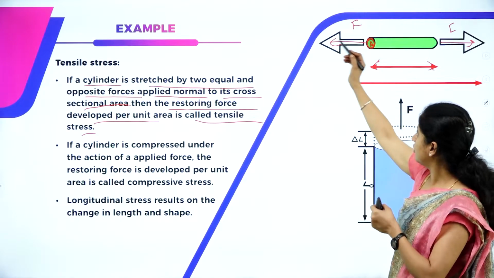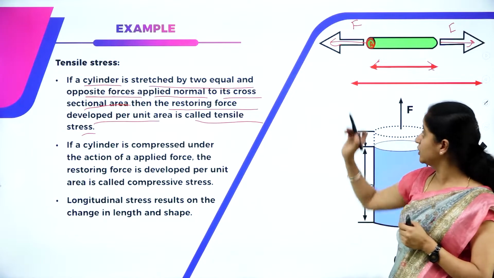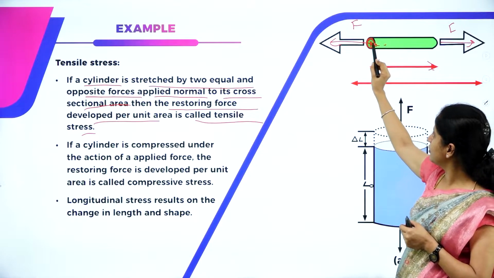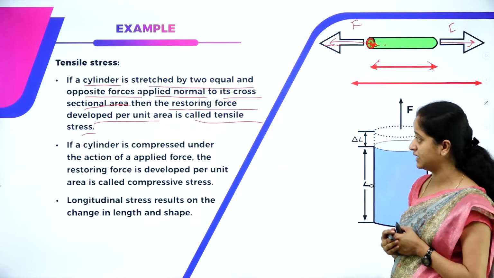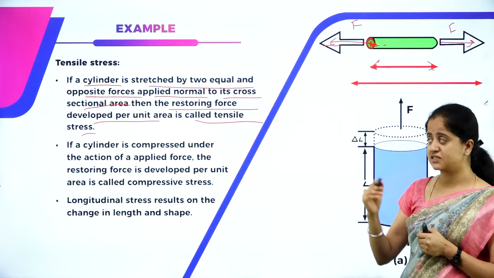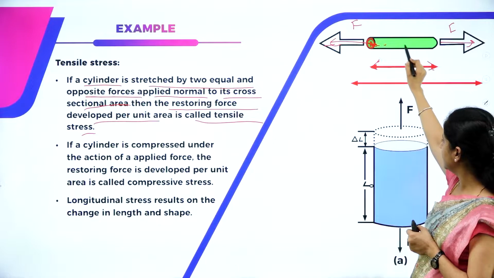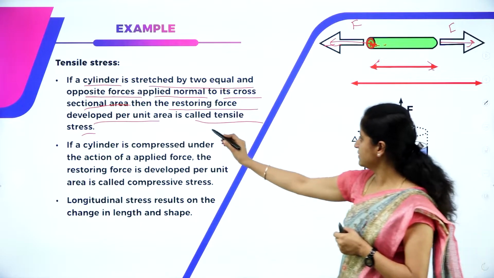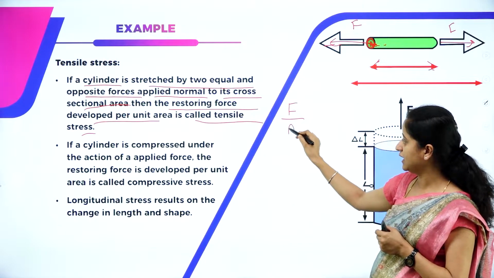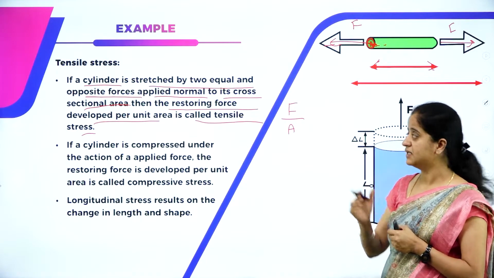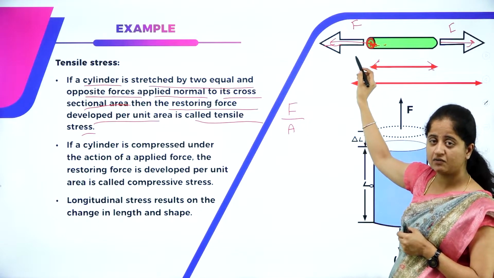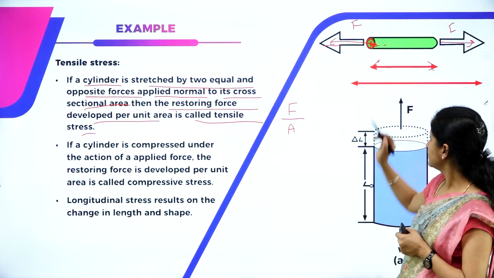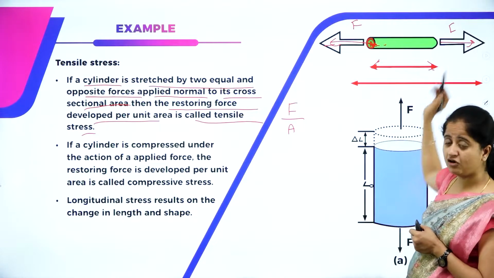And if the equal and opposite forces are applied normal to its cross-sectional area, you can see here, this is a cross-sectional area, and the force is applied normally to this cross-sectional area, then the restoring force developed in this object per unit area is called tensile stress, because as we know, stress is nothing but force per unit area. So we can define tensile stress as the restoring force developed in this object per unit area. So what happens if two forces are applied in the opposite direction?